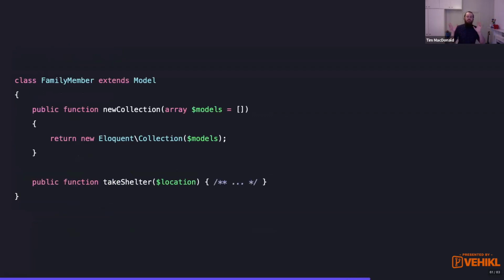Okay, so just moving on for one second, how do we even get an Eloquent collection? Where does that come from? Well, there's a method on the model called newCollection. As you can see here, I've just shifted it from the base model up into the family member class, just so you can see it. It gets passed an array of models, and all you do is return a new instance of the Eloquent collection.